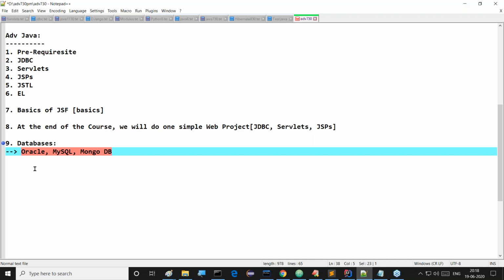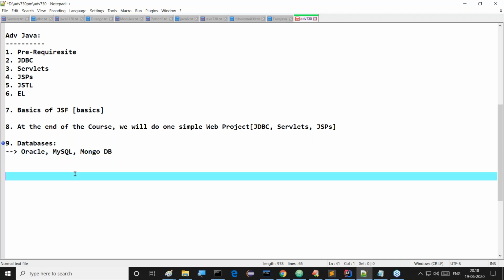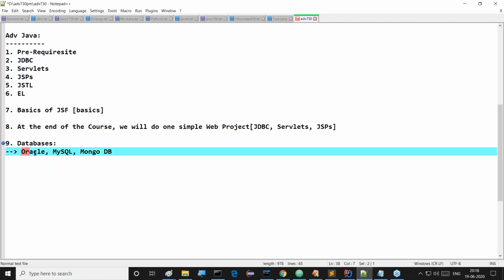They are the three databases, right? You may have one question: "Sir, I don't know Oracle DB, I don't know MySQL, and I don't know MongoDB. All the databases I don't know, sir." No need to worry about that. Up to how much I required to go for JDBC classes, up to that I will cover in Oracle, MySQL, and MongoDB. Up to that I will cover inside our classes.